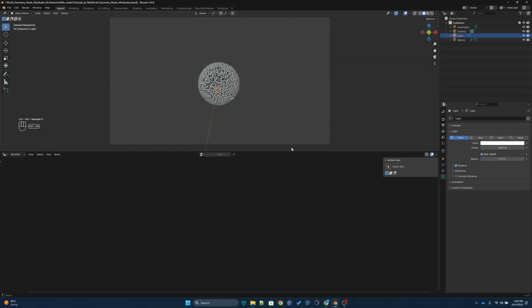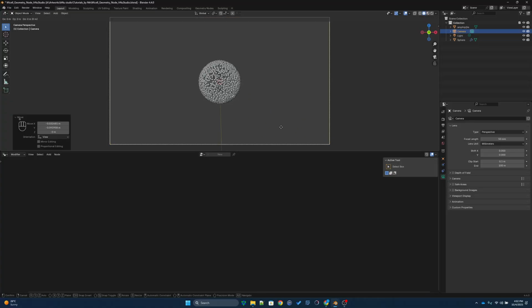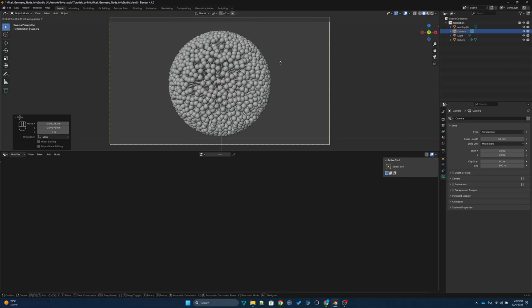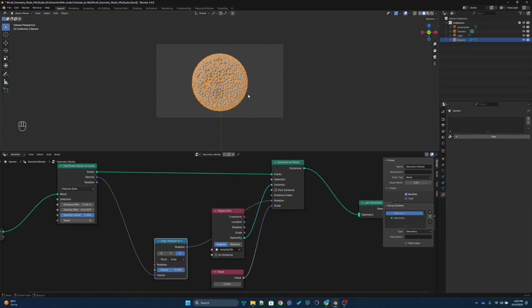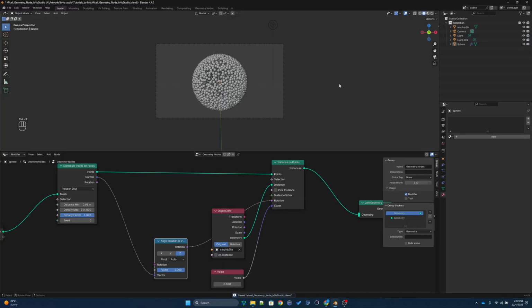Press Ctrl Alt 0, so it will make my camera, and then you can move this camera a little bit somewhere here. Okay, so I will have another light facing from somewhere here. So let's go to the render view and we'll see how it looks.